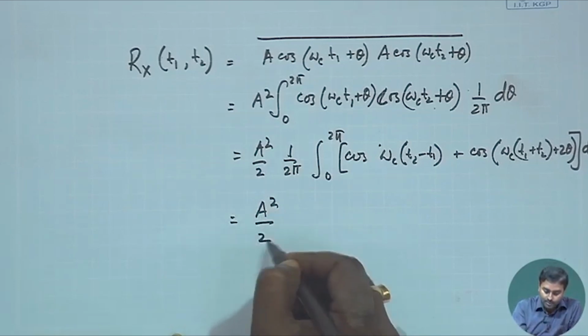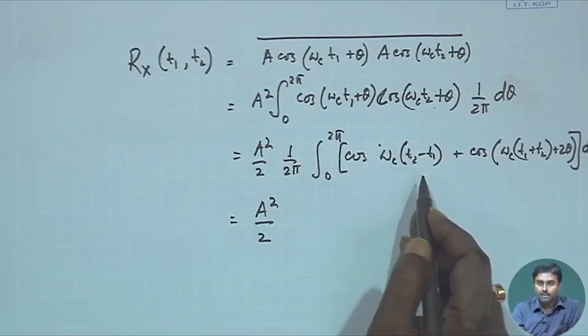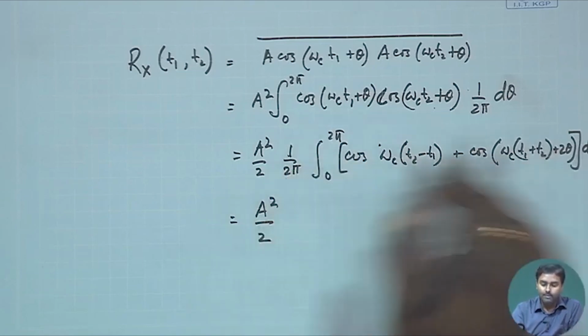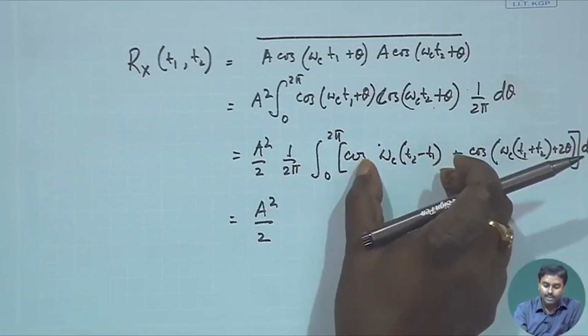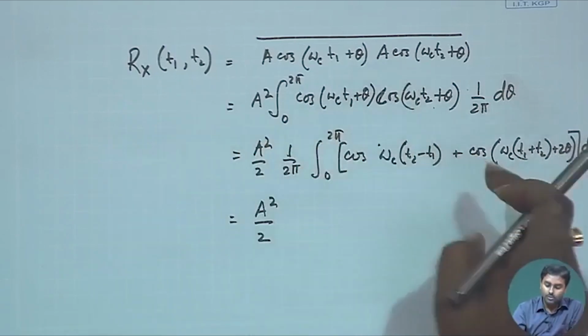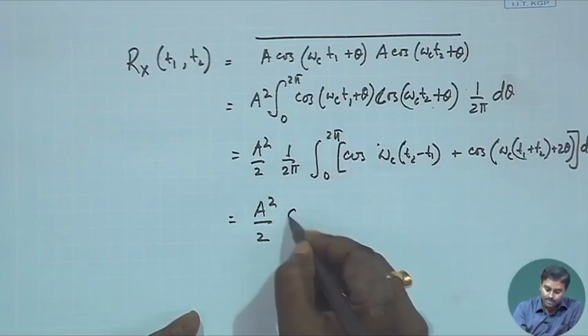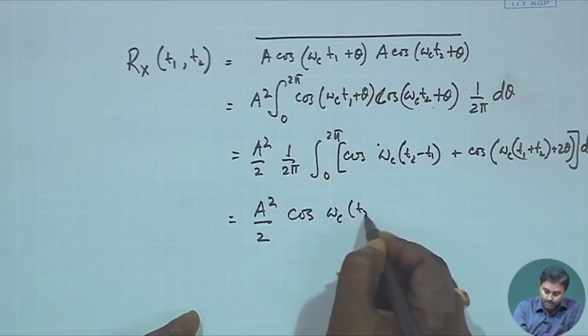So, A square by 2, the first term is not dependent on theta. Therefore, if you integrate the first term, just that thing comes out, and 0 to 2 pi d theta will be integrated. That will be 2 pi, and this 2 pi gets cancelled. So, I just get cos omega c (T2 minus T1).